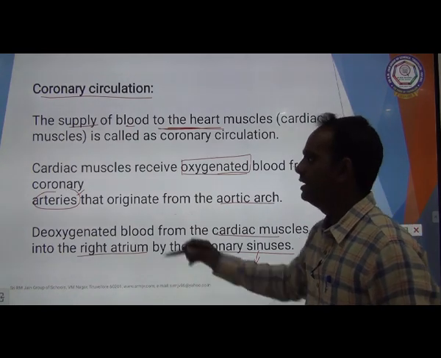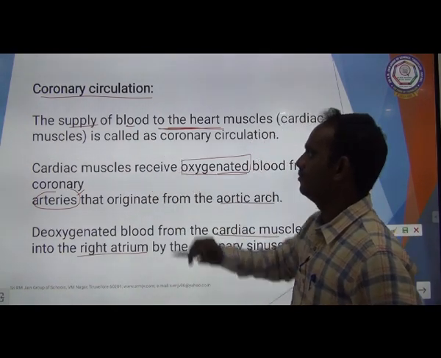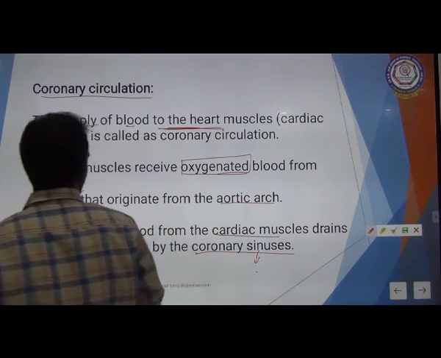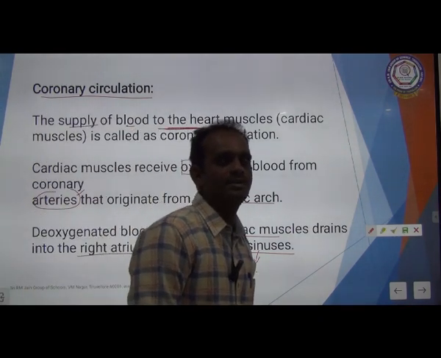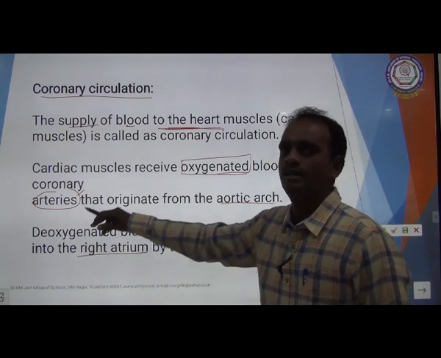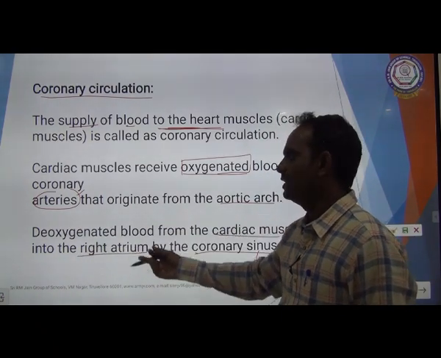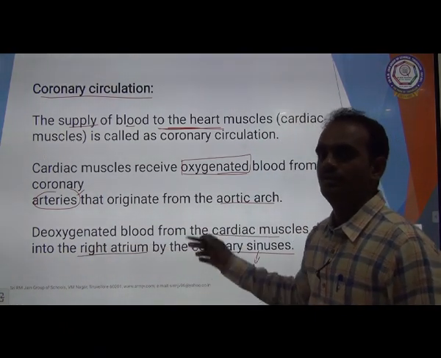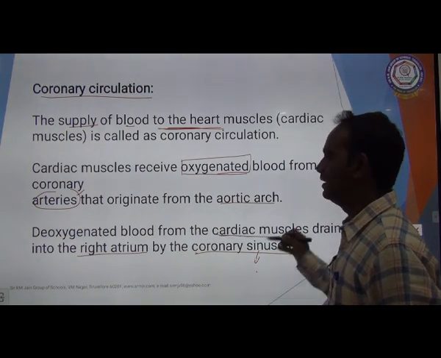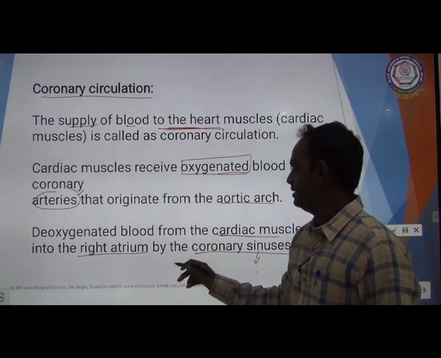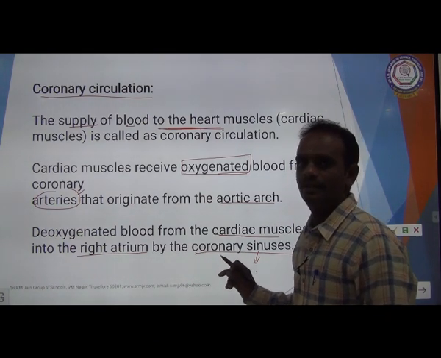Once again I am repeating, the supply of blood to the heart muscle is called coronary circulation. The cardiac muscles also receive oxygenated blood from the coronary arteries, and the deoxygenated blood from the cardiac muscle drains into the right atrium by the coronary sinus. Clear?